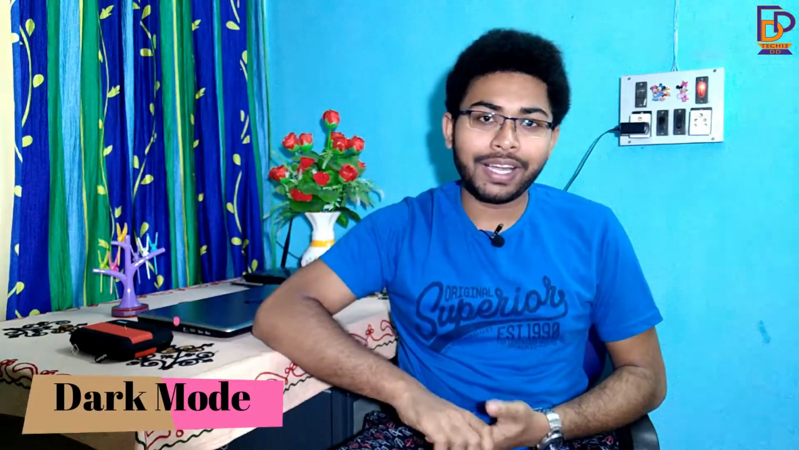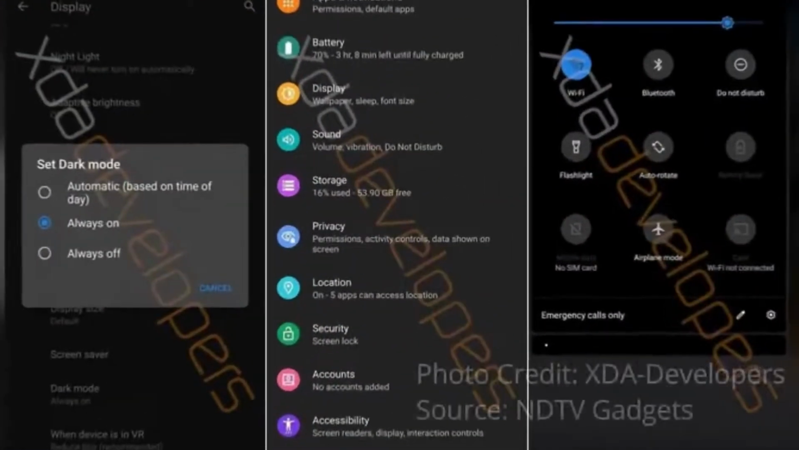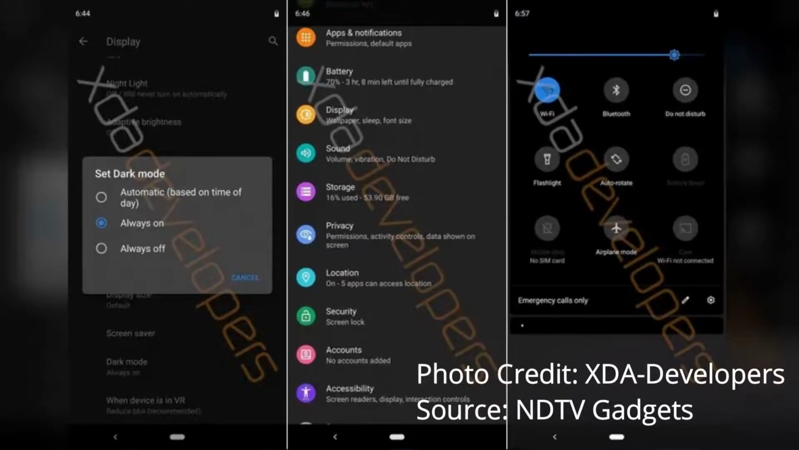The first feature is dark mode. Android Q is getting a system-wide dark mode that we all have been waiting for so long. Android Pie also has a dark mode, but it is somewhat inconsistent, whereas in Q it will work everywhere. This dark mode will cut down the power consumption on devices with OLED or AMOLED displays, and it will also be very useful while using the phone in any dark environment, as it will reduce the eye strain.